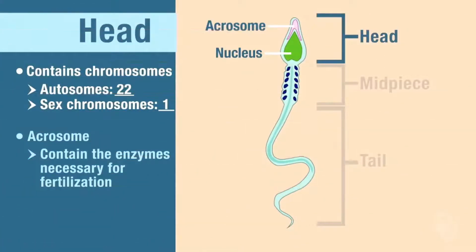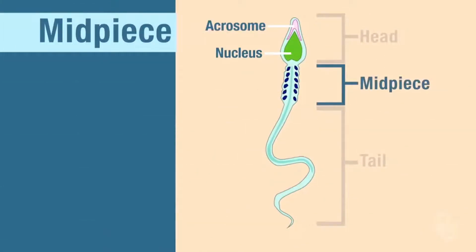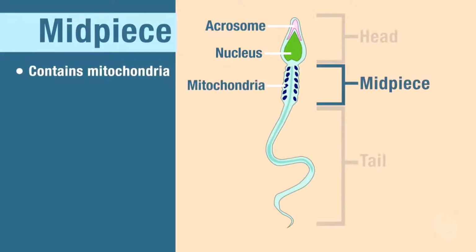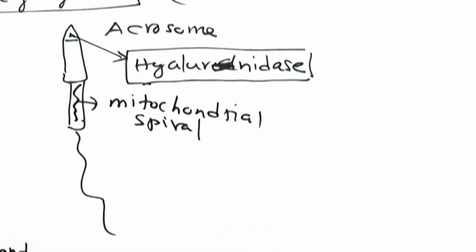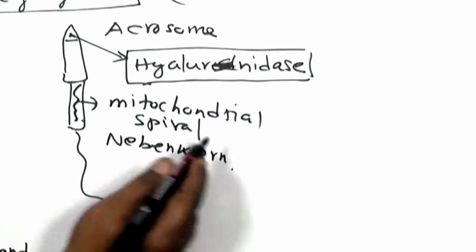Apart from that, the neck portion comprises a very important structure called the spiral mitochondria, or mitochondrial spiral, also called the Nebenkern. This is helpful for sperm motility. They produce ATP, and with the help of this ATP, they can easily swim and then penetrate the ovum head.